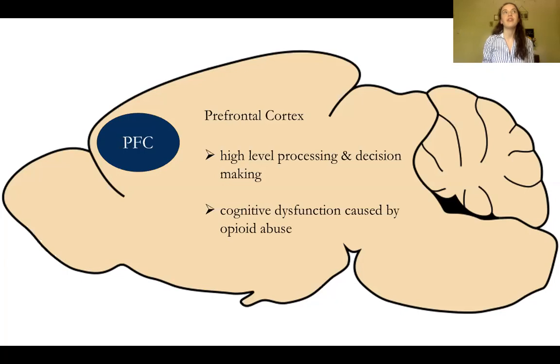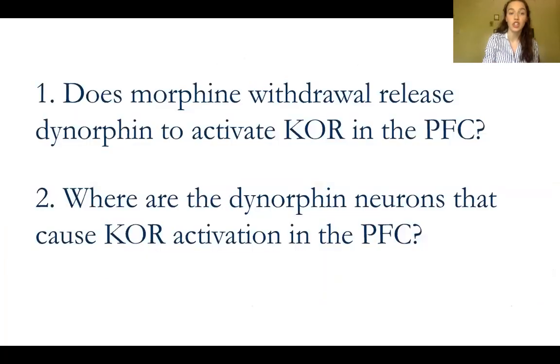You may have heard of the prefrontal cortex as the region of the brain that's involved in personality, higher level processing, and decision making. So we're looking at this region of the brain because we're interested in the cognitive dysfunction that occurs with opioid abuse. We want to examine the region of the brain that's responsible for cognitive processing, which leads us to our 2 questions. 1, does morphine withdrawal release dynorphin to activate the kappa opioid receptor in this region of the brain, the prefrontal cortex? And if this does occur, where are the dynorphin neurons that cause this activation?